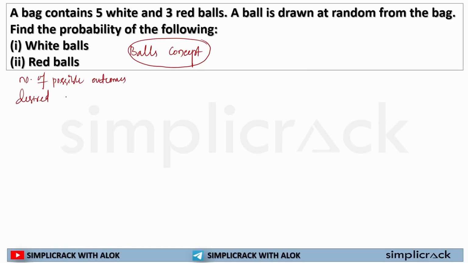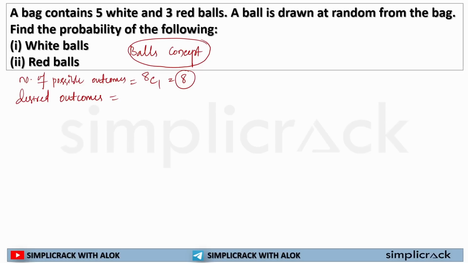Then we need to find out the desired number of outcomes. If we find both these numbers, we can find the probability of anything possible. Now, how many balls are there? I have 5 white balls and 3 red balls, and I am selecting one ball. In how many ways can this be selected? 8C1, that is 8. So the number of possible outcomes is 8.